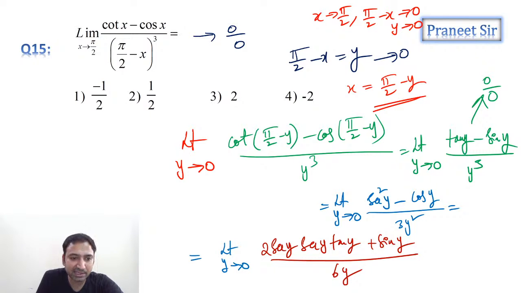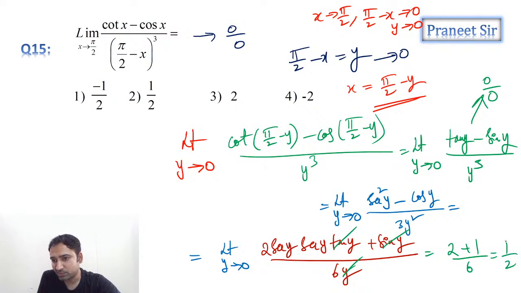So now tell me guys, can we cancel tan y by y, sin y by y, can we cancel this? If you cancel this, how much we getting guys, we're getting it something like this. Now apply the limit, 2 plus 1 by 6 which is equals to 1 by 2 guys. So final answer is 1 by 2. So second option is answer. ठीक है ना guys, ठीक है ना.